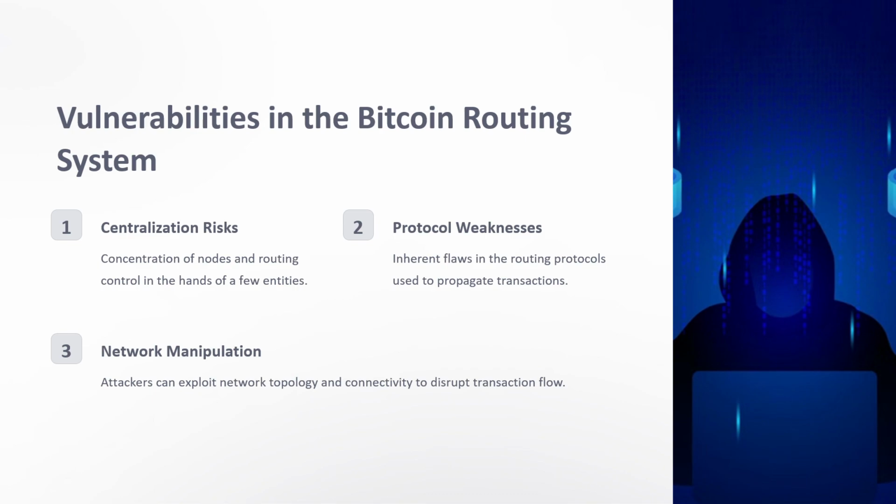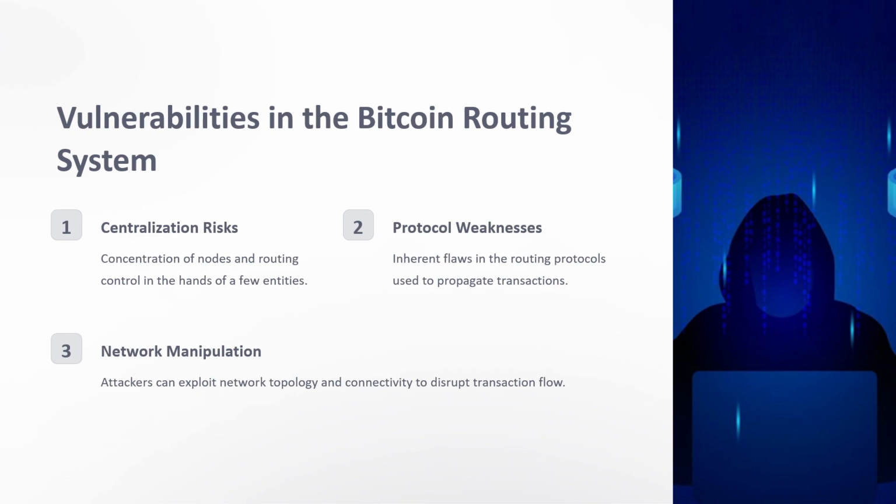Next, second, protocol weakness: inherent flaws in the routing protocols used to propagate transactions. So a weak protocol will eventually be a case of hijacking or of malware. So the Bitcoin routing system should not include protocol weaknesses.